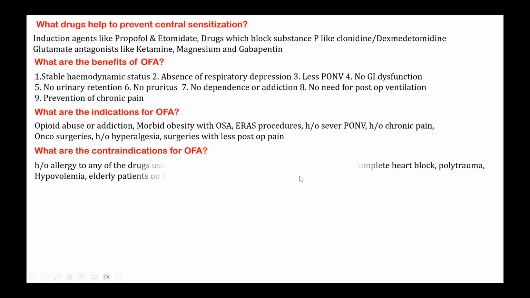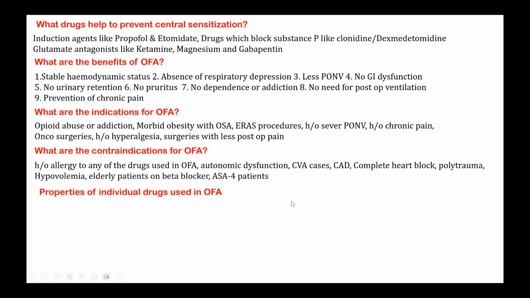The contraindications are any allergy to any of the drugs in the composition of OFA, any autonomic dysfunction, patients who have already had a CVA or coronary artery disease or a complete heart block, hemodynamically unstable patients, polytrauma patients, hypovolemia, elderly patients on beta blockers, and ASA 4 patients. They are all not fit candidates for practicing OFA. Now the properties of individual drugs, as we may very well describe.